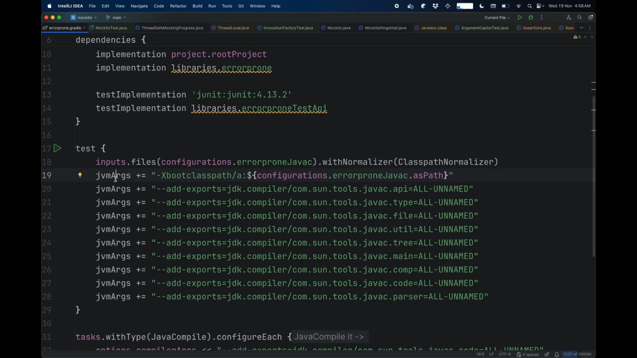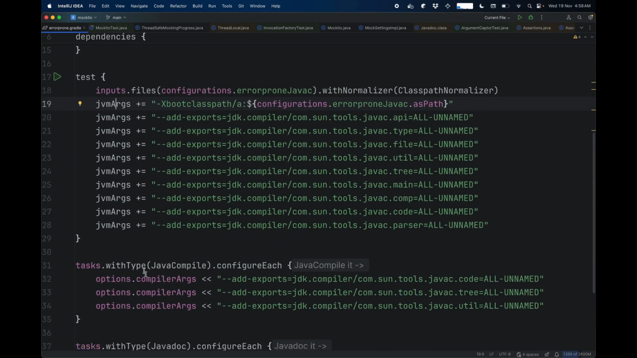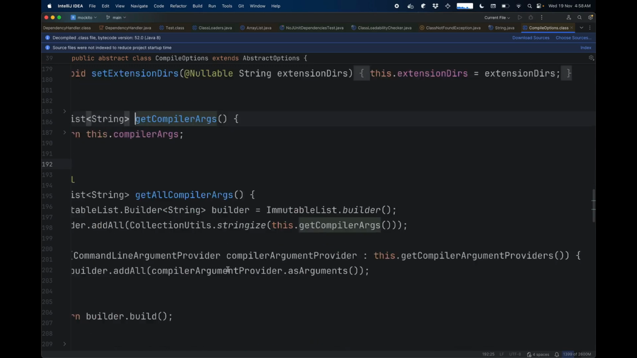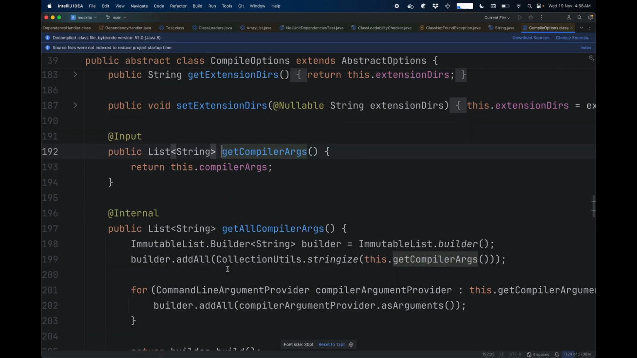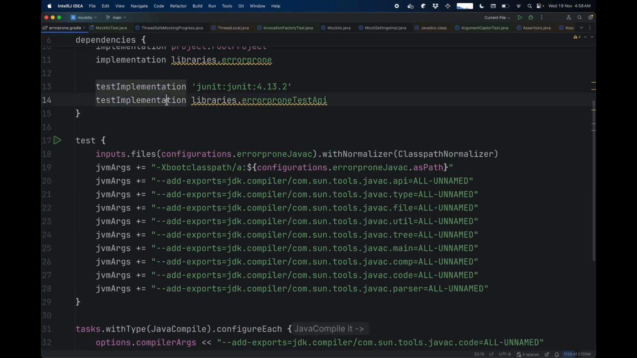Here, if I didn't already memorize what JVM args is before, or I didn't have Stack Overflow or ChatGPT to tell me what JVM args does, there is no way I can use my IDE to figure out what it does. It's just totally impossible. I hit a wall. And it's not just JVM args. I try to jump to compiler args. I get nothing. There's nothing here for me to understand what compiler args does. I try to jump to test implementation.